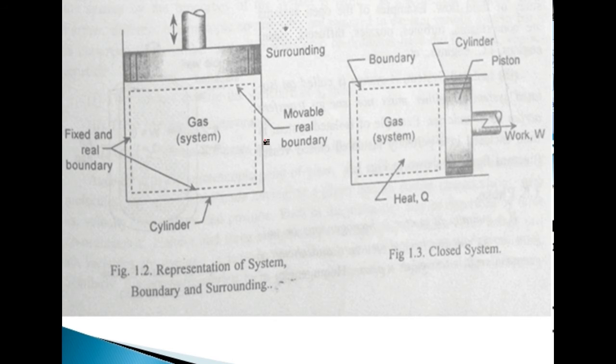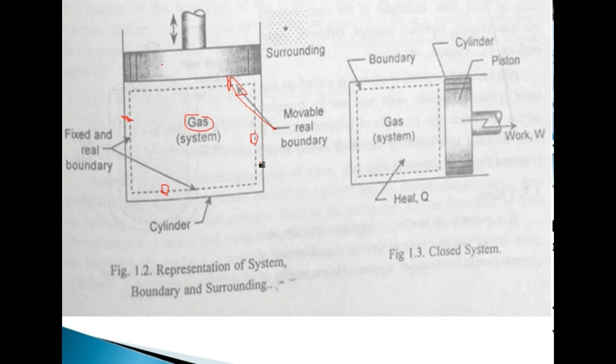Now here you can take another example. Here you can see this is the piston and this is the cylinder. So some gas is there between the piston as well as the walls of the cylinder. So the boundary may be a movable boundary. This is the movable boundary because when the piston moves, this boundary will move. But the remaining boundaries, these three boundaries, are the fixed boundaries because they are not moving at all.